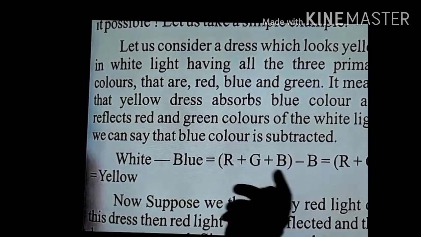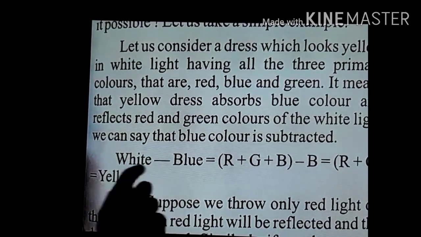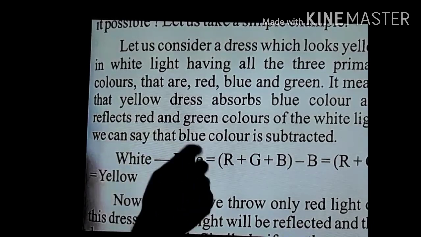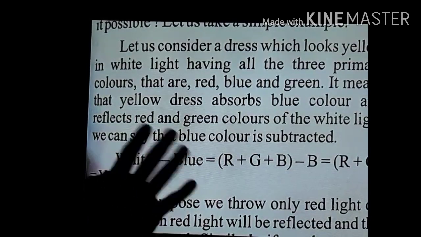You can see with the help of this equation also, white minus blue. Why is minus blue written here? Because in white light the shirt is absorbing blue color, meaning from the white light blue color is subtracted.